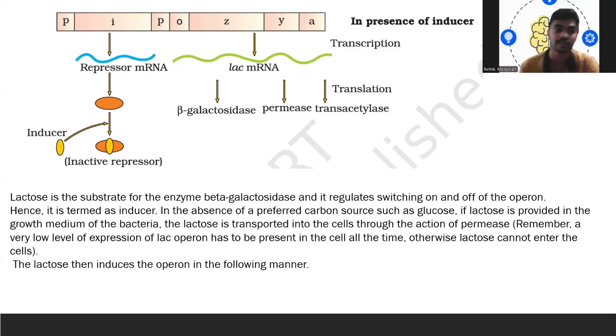So this lactose, what can I call it as? Inducer, because it is the one which is actually helping in switching off and switching on.